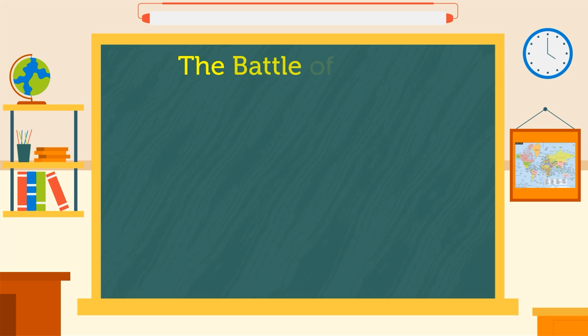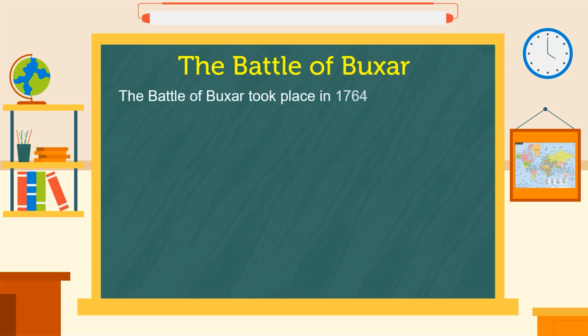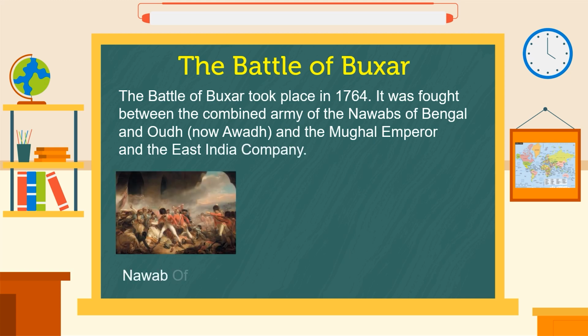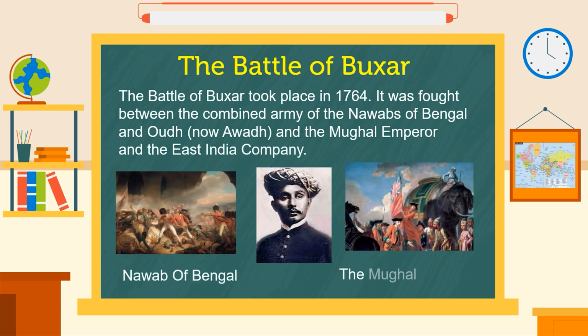The Battle of Buxar. The Battle of Buxar took place in 1764. It was fought between the combined army of the Nawabs of Bengal and Oudh, now Awadh, and the Mughal Emperor, and the East India Company.